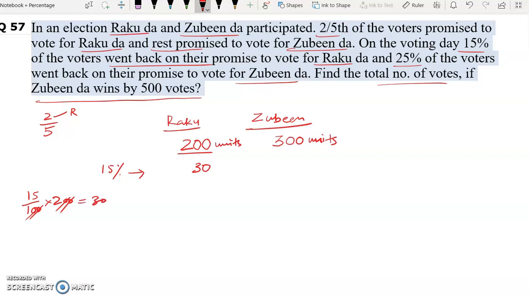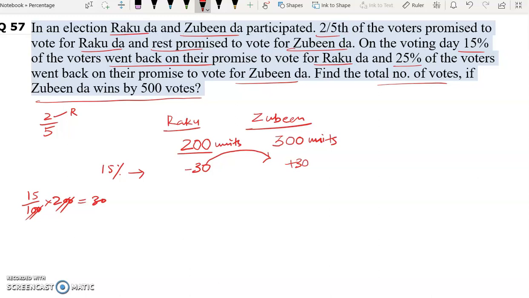Now this 30 votes we need to minus from Rakuda's votes because they went back on their promise. They didn't vote for Rakuda, they voted for Juvinda. So we will have to add this in Juvinda's votes.